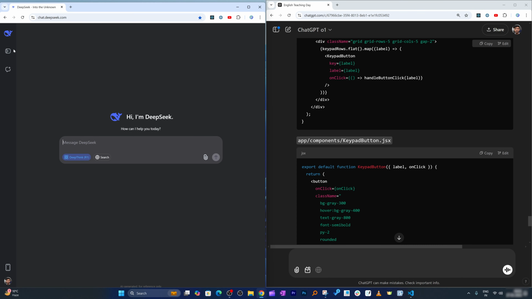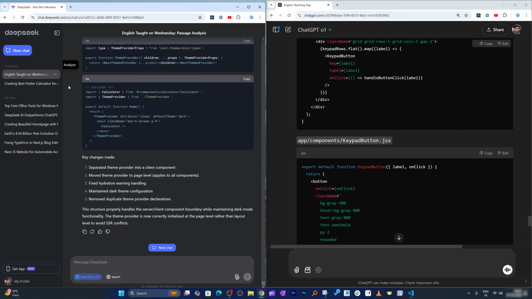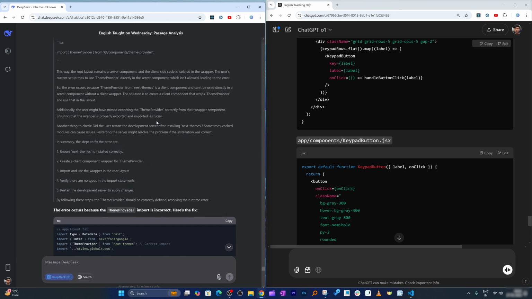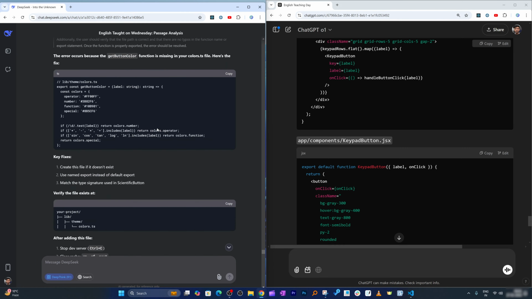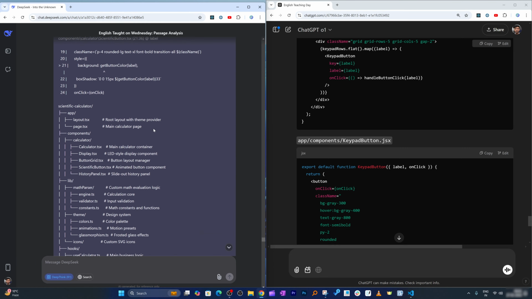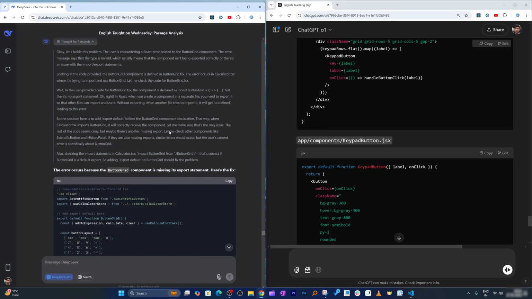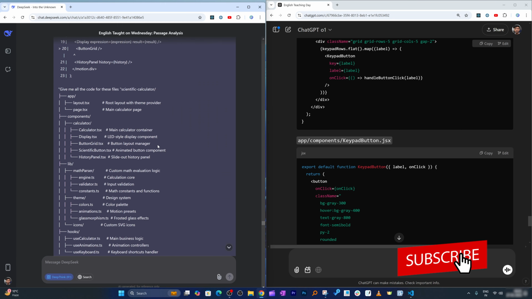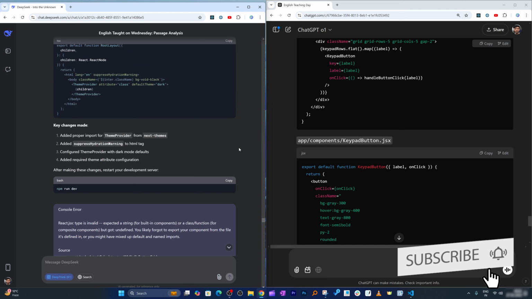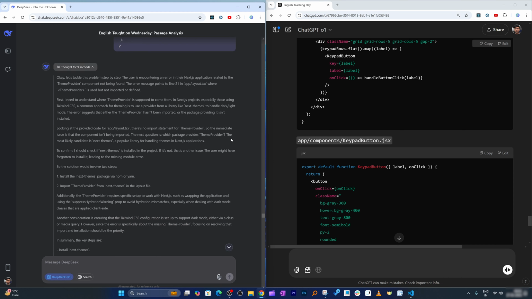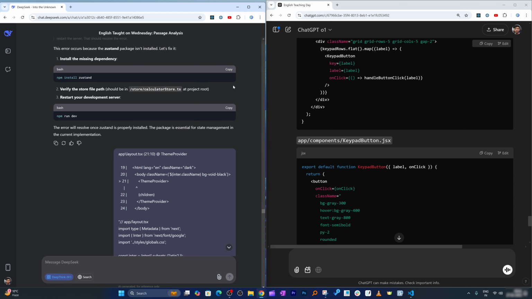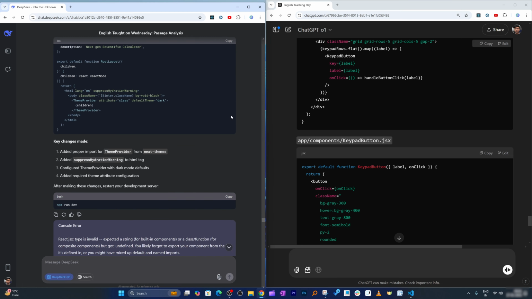So in case of application, I would like to say DeepSeek really tried to make the app the way I wanted it to be, like the very best of the best, and that we can see here actually. The amount of code it provided, but unfortunately it may not have come up with a simple solution, but definitely there is potential there, and then you can give it even harder tasks to solve.